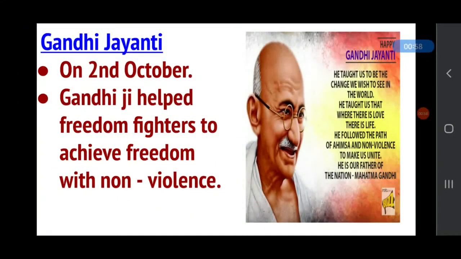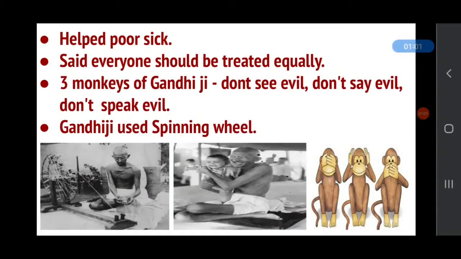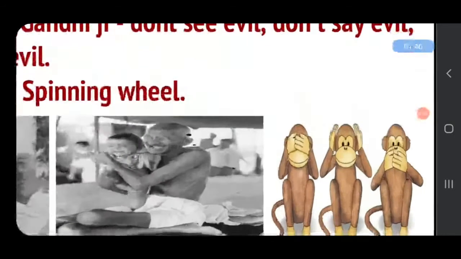Gandhiji helped poor, sick, and helpless people, and he believed that everyone should be treated equally no matter what work he or she does. Means everyone is equal. We should not judge people according to their money, job, clothes, appearance. And he also believed that every child in the country should learn and study. And he wanted everyone to be proud of being Indian, and he wanted every child to be capable of doing any job and earning a living after finishing their study. And the three monkeys of Gandhiji.